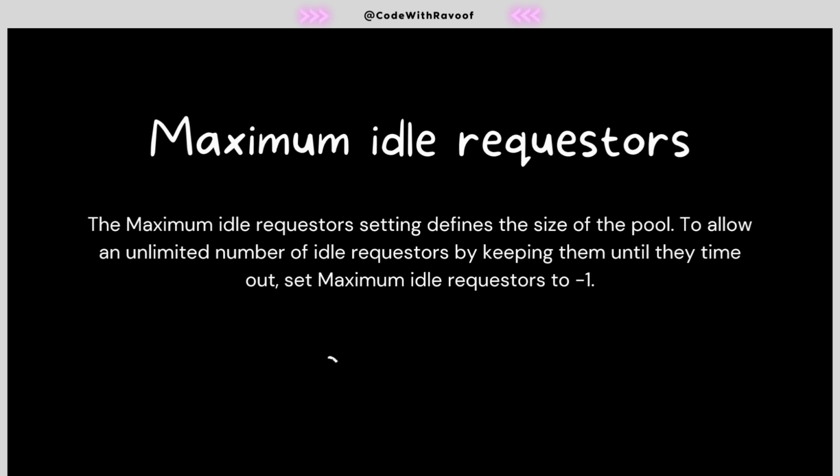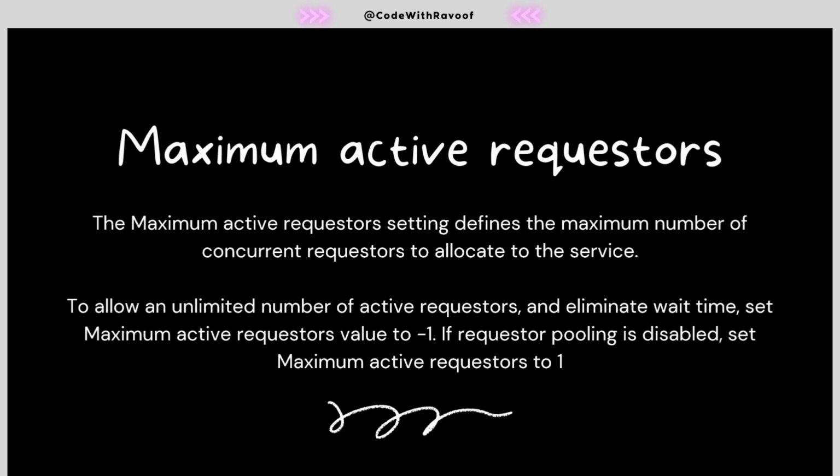The same applies to active requesters, but the only difference is that idle requesters are waiting for the service request, whereas active requesters are already in the service, already in the job, and -1 remains the same. And if requester pooling is disabled, then we can set the maximum requesters to 1, based on the scenario. That's the difference between active and idle.